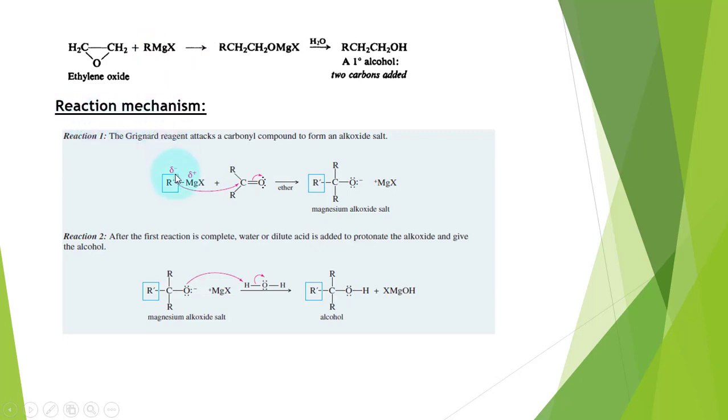Reaction mechanism is given over here, in which alkyl group is partially negative and it is attacking the carbonyl carbon atom in the presence of ethereal solution, resulting in the formation of magnesium salt of alkoxide, and this alkoxide ion on reaction with water is forming alcohol.